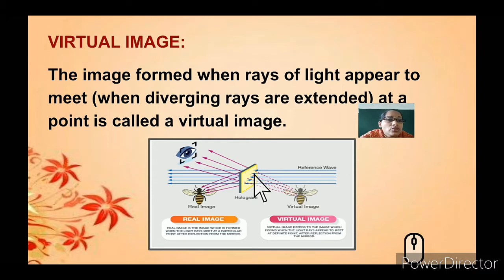Then what is a virtual image? A virtual image is what we see in a plane mirror. It is the image formed when rays of light appear to meet. These rays do not converge, they diverge, and you can see a virtual image, that is, your own image as it is in the mirror. So it is known as a virtual image.